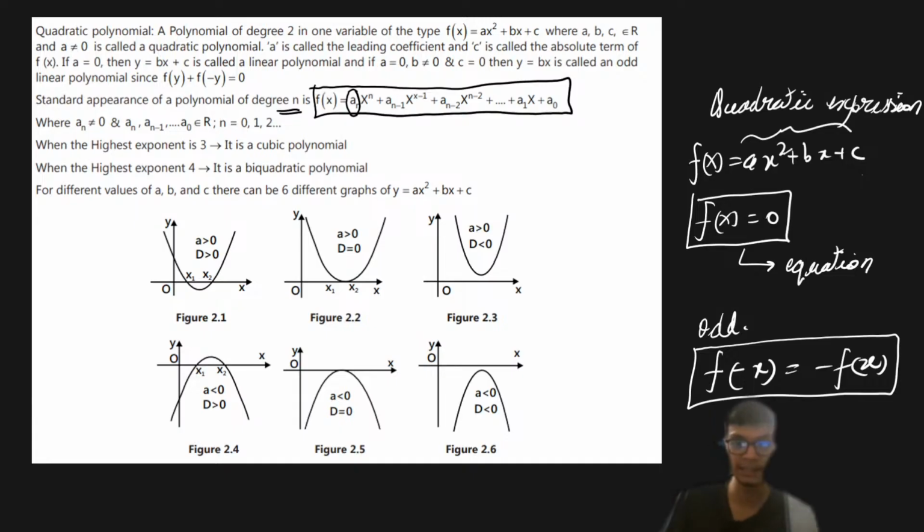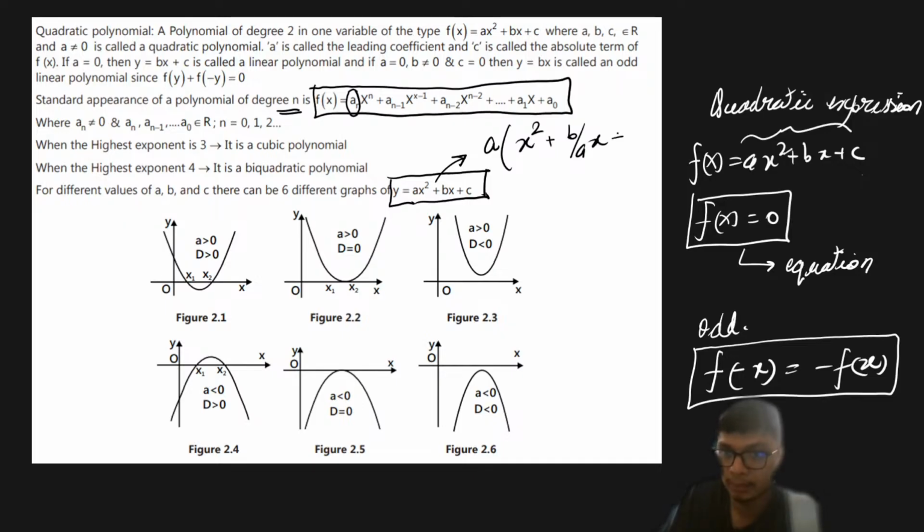So first of all, let us see that if we have a quadratic expression y equals ax square plus bx plus c, what we can see over here is that we can try to express this in terms of a parabola, right? Because it is like this. So what I can do is take a as common, so this is going to be x square plus b upon a times x, plus c upon a, right? Now I can decompose this further as a times that. Now this thing I can make a perfect square, as I can write it as x minus b upon 2a whole square.